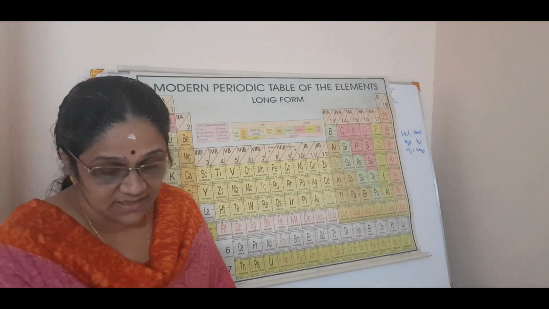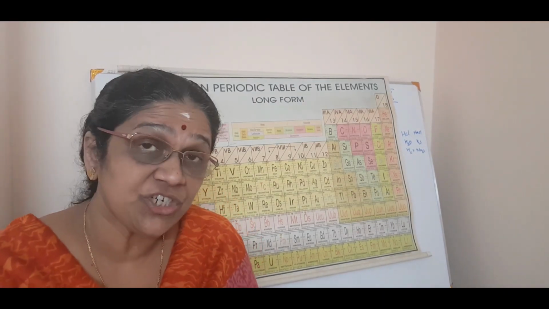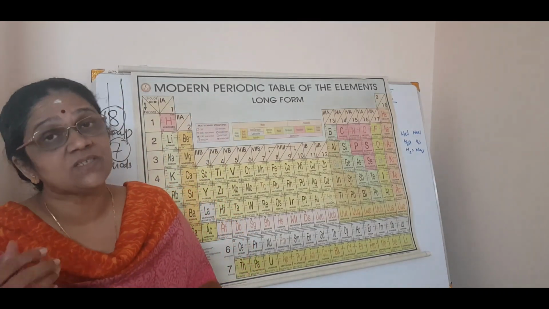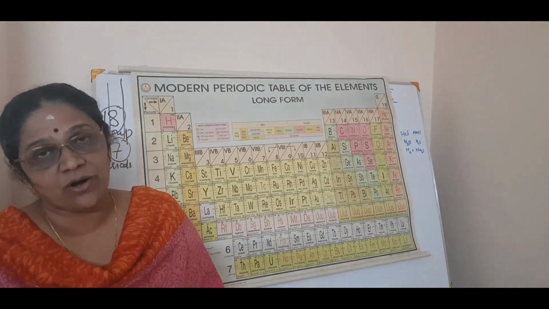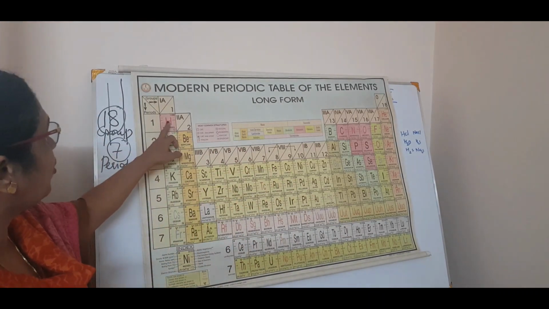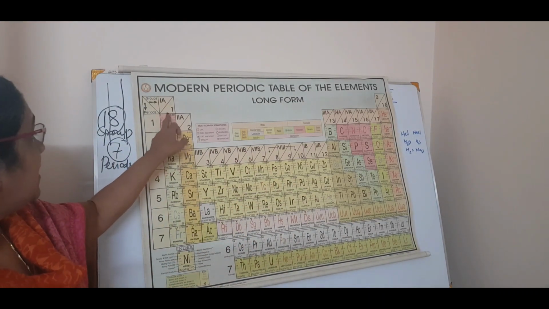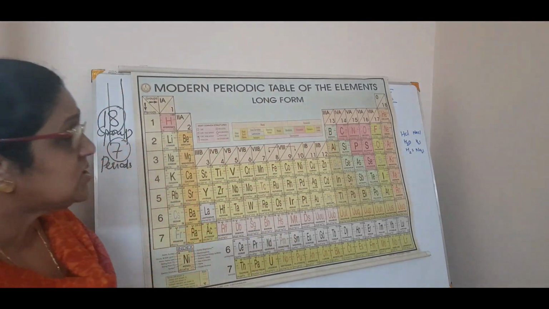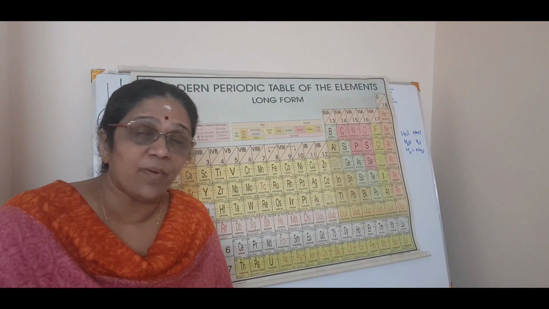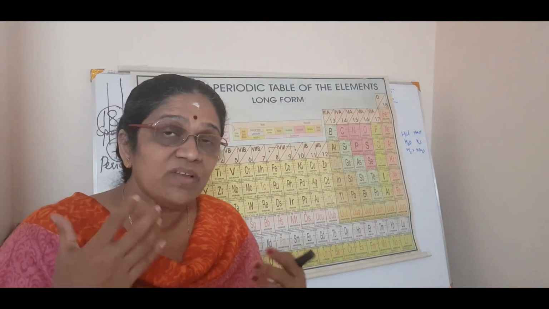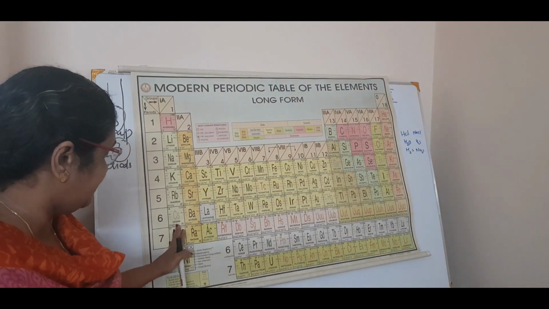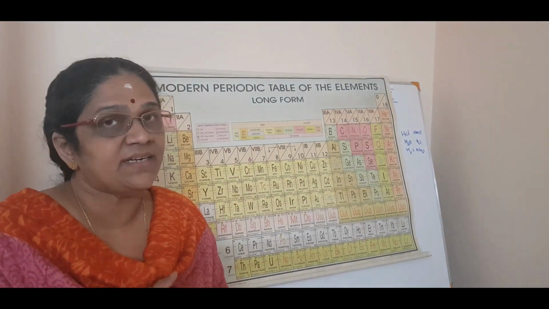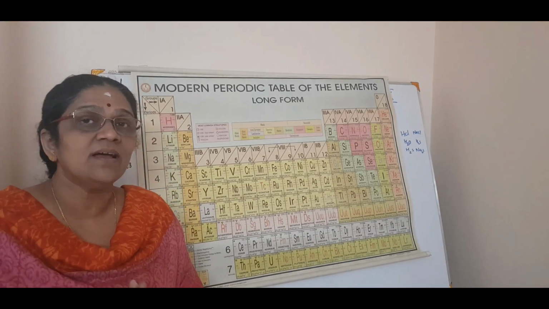Okay. So next, we will see the position of these elements in the periodic table. What are the positions of the elements in the periodic table? In the first group, first period, it is hydrogen. In the first period, in the 18th group, that is helium. So what are its physical or chemical properties, and why are all these elements in group 1? What is its peculiarity? All that we will discuss in the next session.